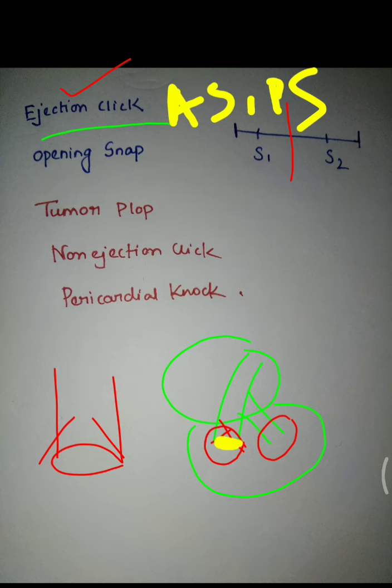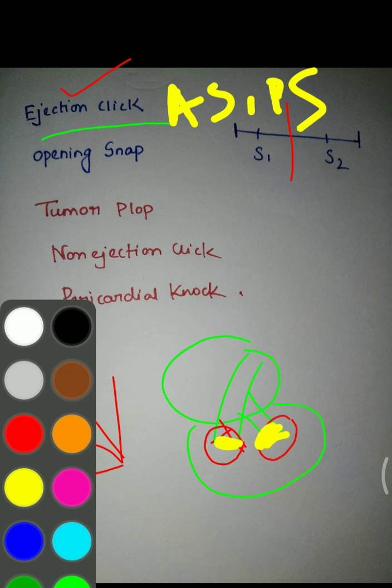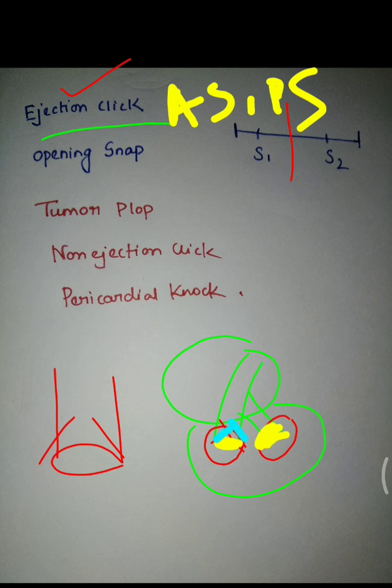That means the pulmonary valve and aortic valve are so stenosed that when the valve is opening, they cannot open fully. So sudden cessation is occurring and ejection click is produced.